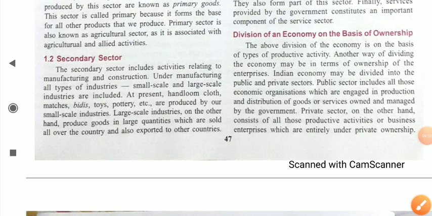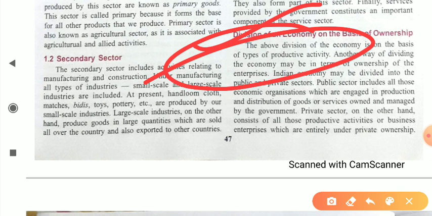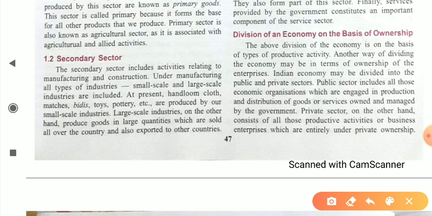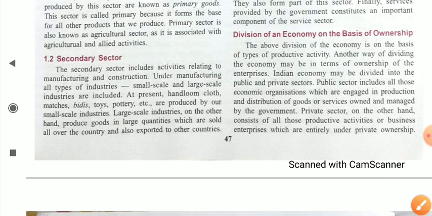Now move to our next point, which is division of an economy on the basis of ownership. We divided our economy into three parts, primary sector, secondary and tertiary. This is on the basis of productive activity. Always keep in mind, this is done on the basis of productive activities. But on the basis of ownership, we can divide an economy into two parts. One is the public sector and the second is the private sector. Public sector and private sector.